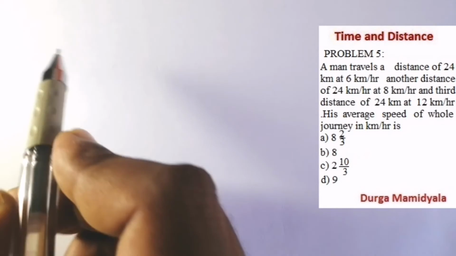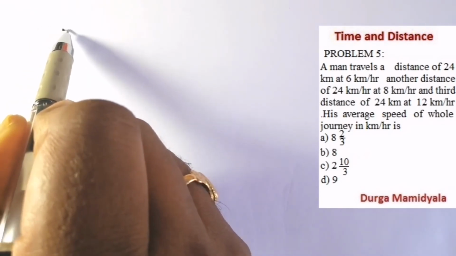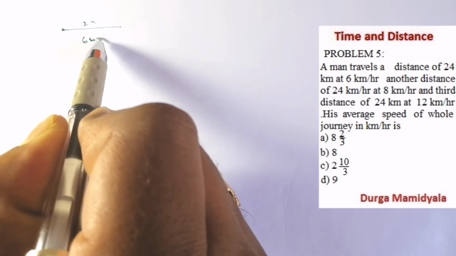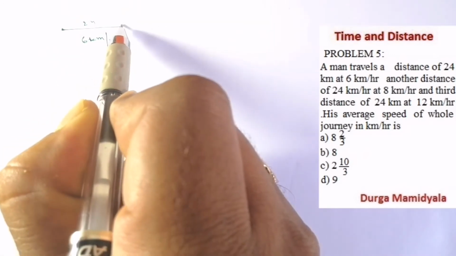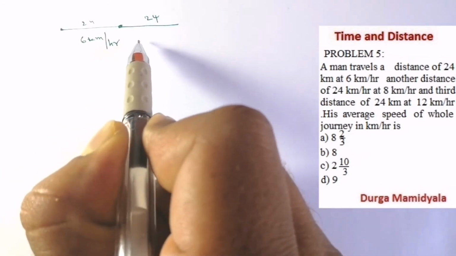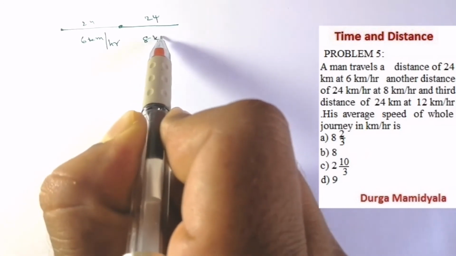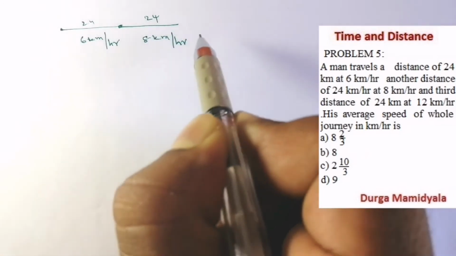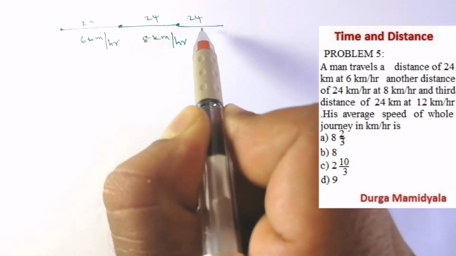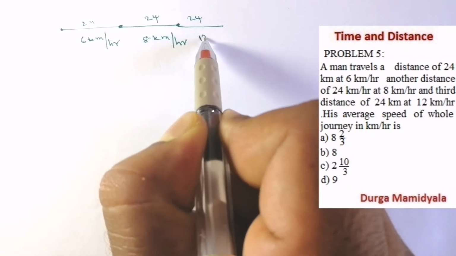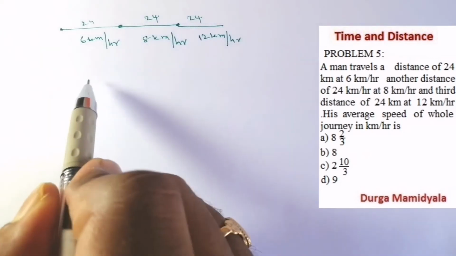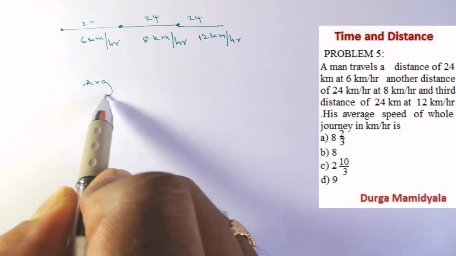So the first 24 kilometer he has traveled with a speed of 6 kilometer per hour, the next 24 kilometer with a speed of 8 kilometer per hour, and the next 24 kilometers with a speed of 12 kilometer per hour. Now what have they asked? They have asked the average speed of the whole journey.